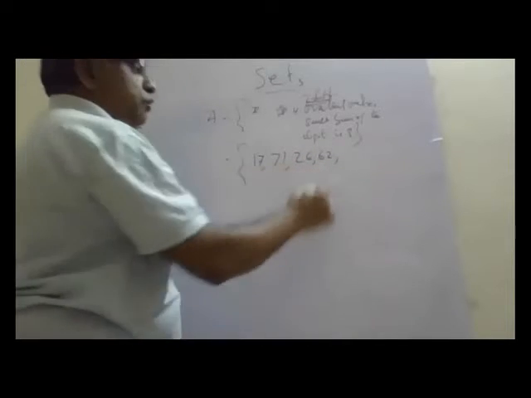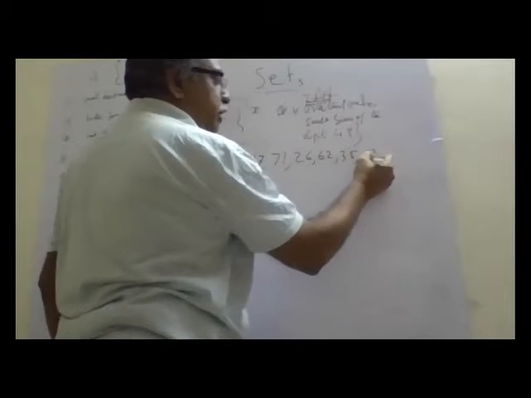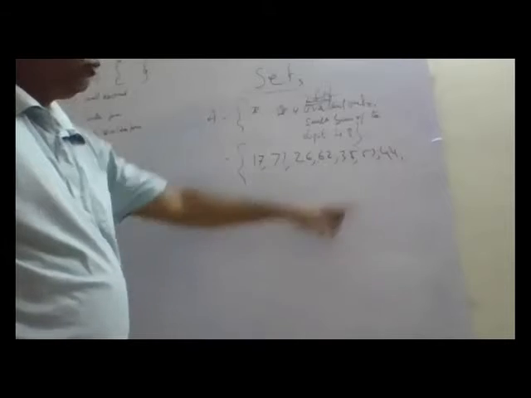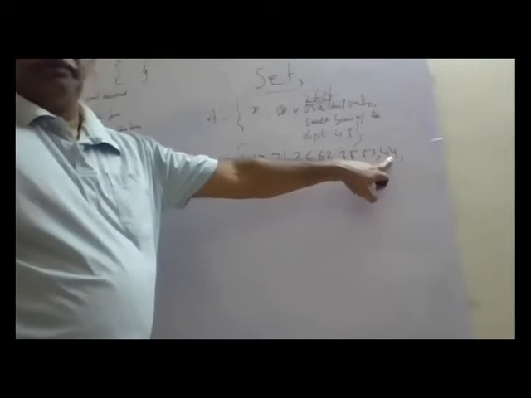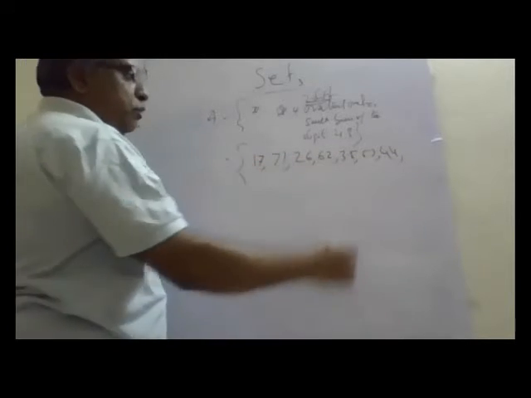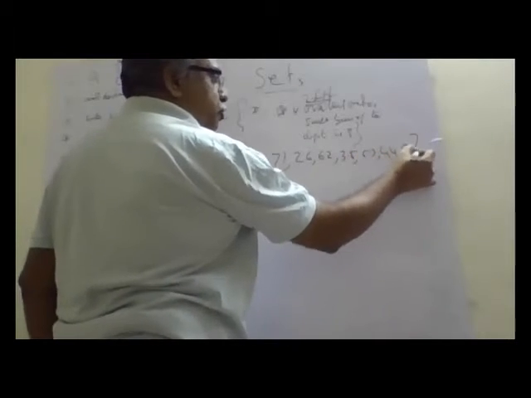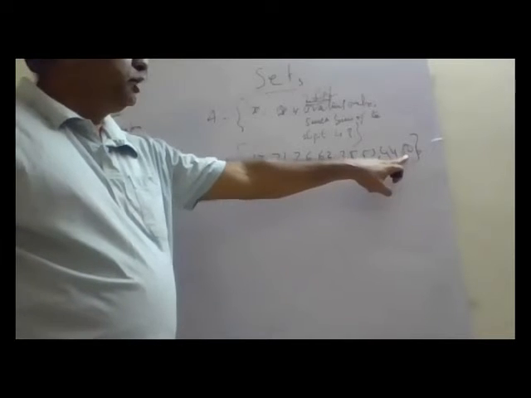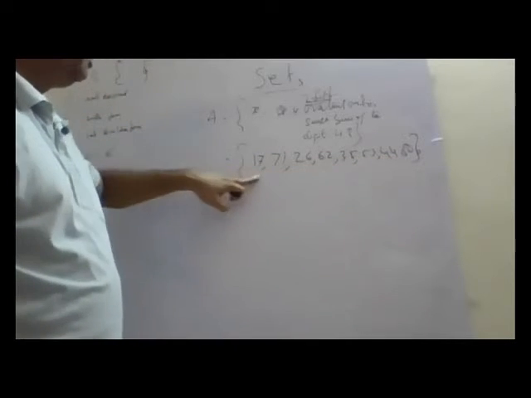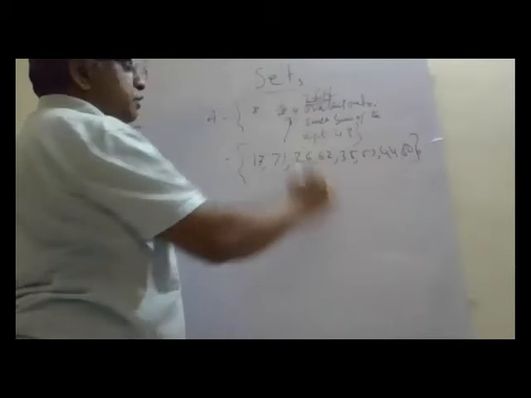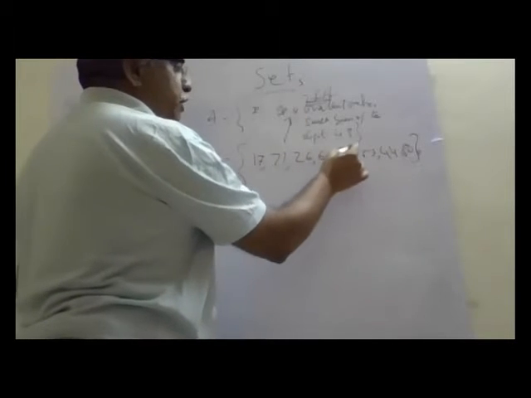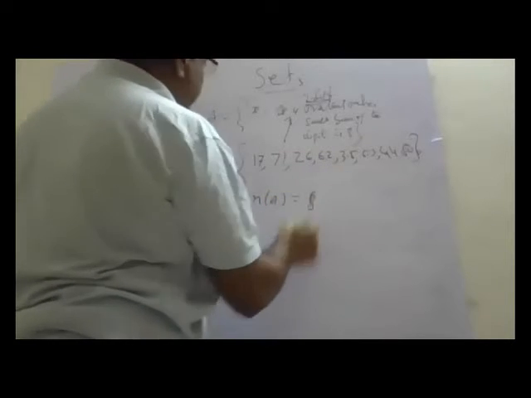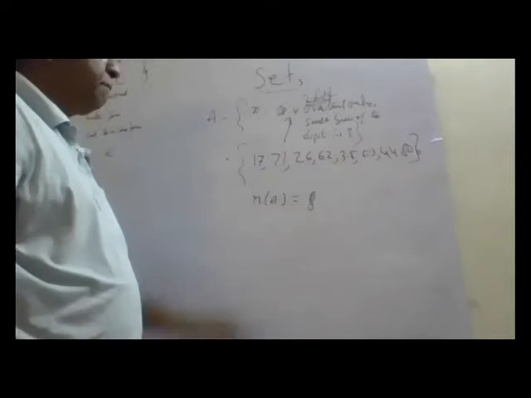Now 35 and 53. Now 44, 4 plus 4 is 8. One more number is 80: 8 plus 0 is 8, and it is a natural number. So these are the elements of this set: 17, 71, 26, 62, 35, 53, 44, 80. There are 8 elements. n of A is 8. Understood?